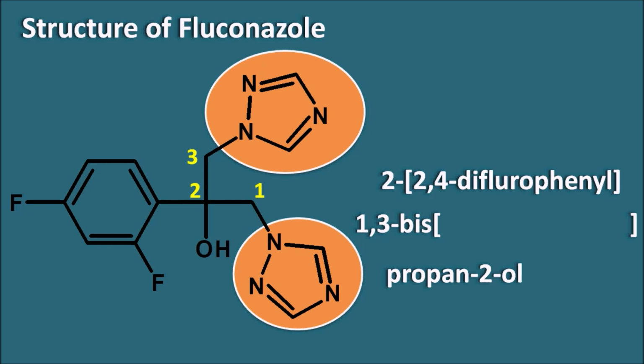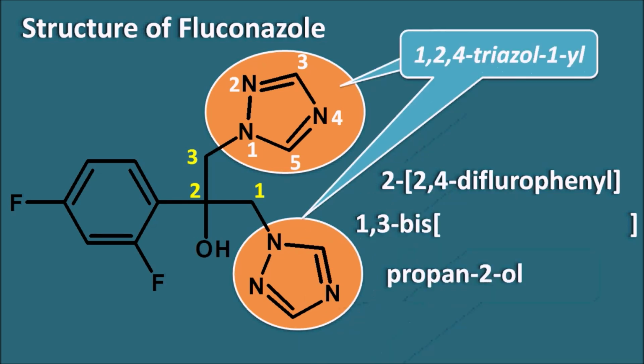But what is that ring system? The ring system is nothing but the triazole ring system. So here we can start the numbering 1, 2, 3, 4 and 5. That means it has the 1,2,4-triazole ring system, which is going to be attached by the first position. So we can call it 1,2,4-triazol-1-yl. So now we can write the 1,2,4-triazol-1-yl here. So we can complete the name of fluconazole.